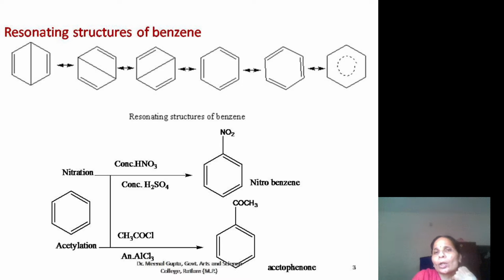Each carbon-carbon bond has 1.5 bond character, neither the bond length of a double bond nor of a single bond. Benzene shows nitration and acetylation reactions, which means substitution reactions take place here.